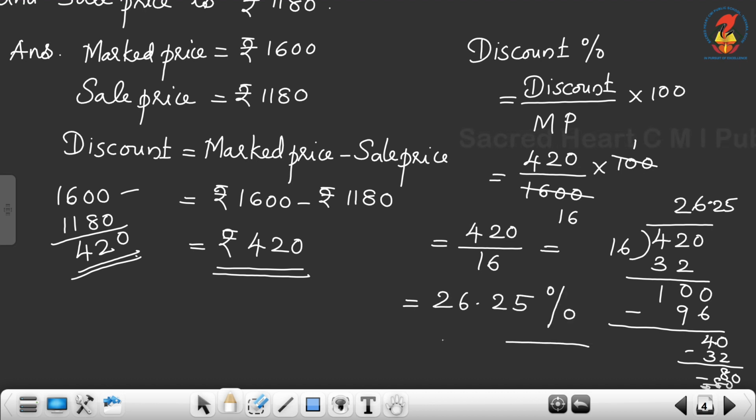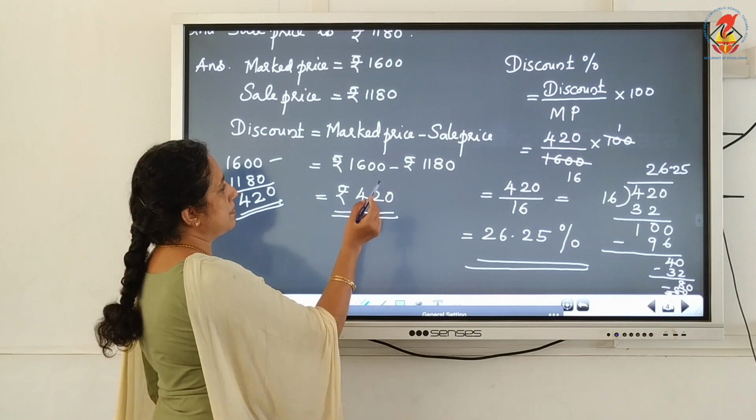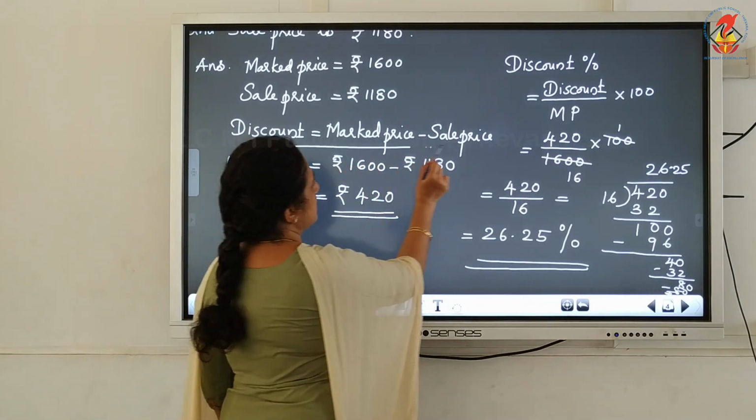So the discount percentage is equal to 26.25%.